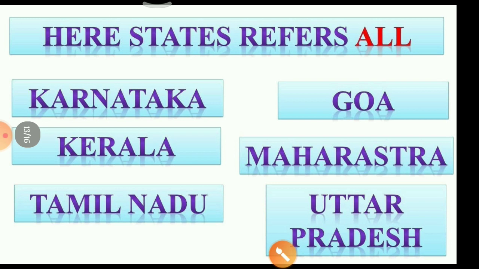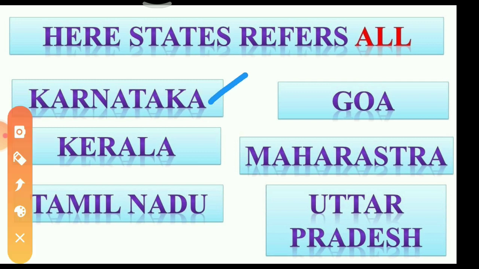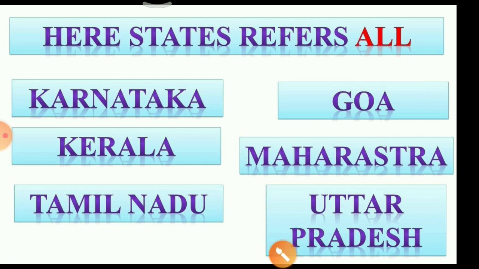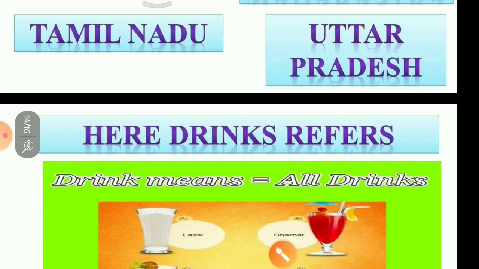Here, as a state also, we are referring to all states. Here state is not particular. Many states we have; some examples I have written here: Karnataka, Kerala, Tamil Nadu, Goa, Maharashtra, Uttar Pradesh. But when I say state, you may get confused which state I am talking about. So these are common nouns.